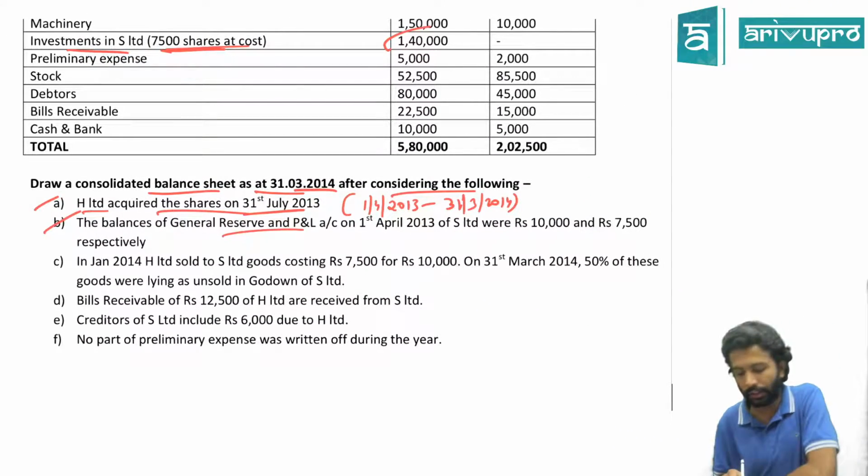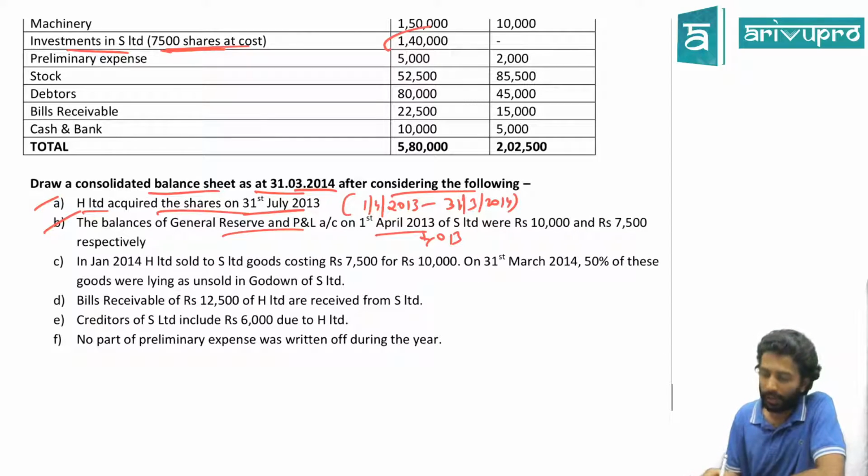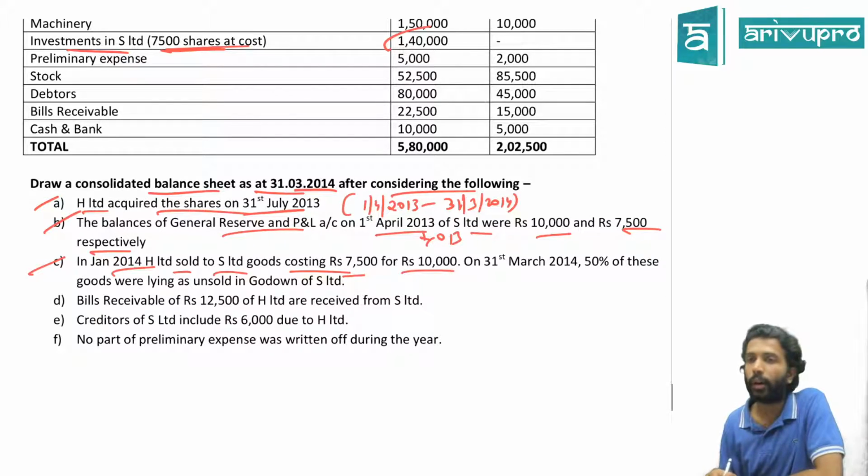The balance of general reserve and P&L as on 1st April 2013. 1st April 2013 means what? OB. OB meaning opening balance of which company? S Limited. S means is it the holding company or subsidiary company? Subsidiary company was 10,000, 7,500 respectively. They've given the opening balance of general reserve and P&L. We'll see why. On 1st Jan 2014, that is during the current year itself, H Limited sold goods to S Limited. Goods costing how much? 7,500. But they've sold for 10,000.